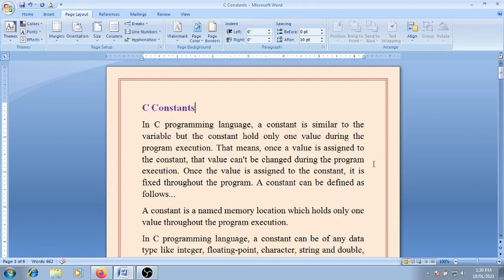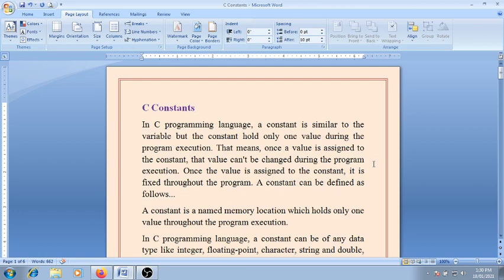That means a variable is a placeholder in memory, but a constant holds only one value during the program execution. That means once a value is assigned to the constant, that value cannot be changed during the program execution. Once the value is assigned to the constant, it is fixed throughout the program. That is, the value of the constant cannot be changed during the program.